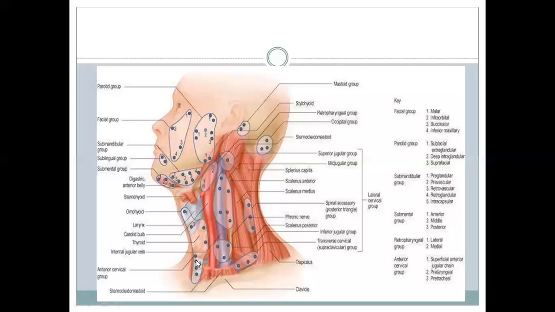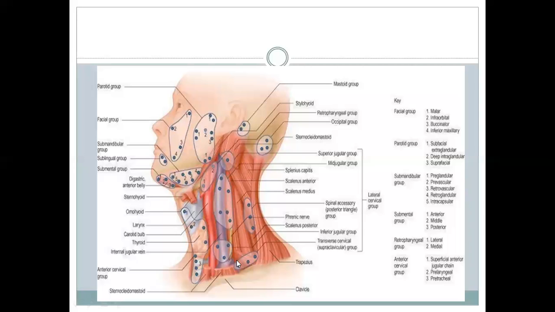And we have the pretracheal nodes, where pre means over the trachea, and the paratracheal, which are along with the trachea. They are also deep cervical nodes. They drain the trachea. They also drain the thyroid gland.